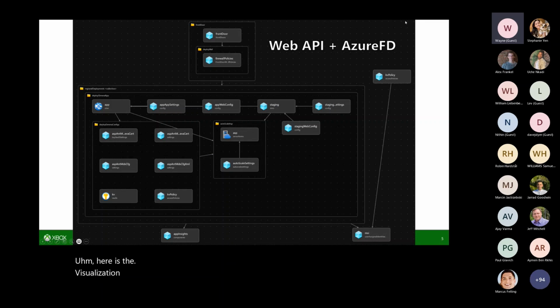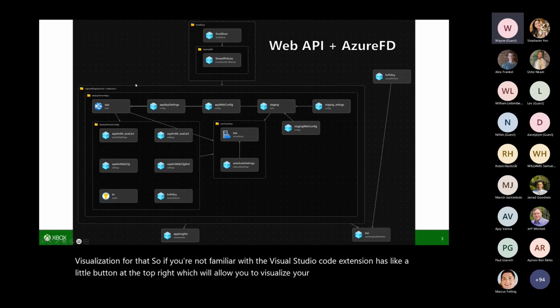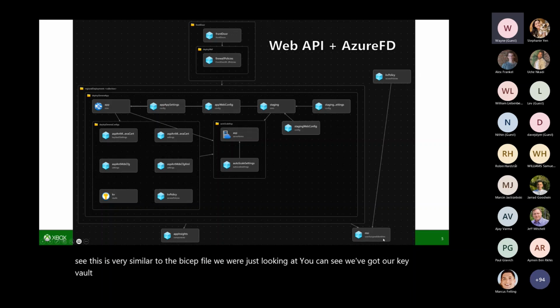If you're not familiar, the Visual Studio Code extension has a little button at the top right, which will allow you to visualize your Bicep deployments. You can see this is very similar to the Bicep file we were just looking at. We've got our key vault policy set up here, which has been authorized, or rather the MSI is authorized to that key vault. There's our app insights here.